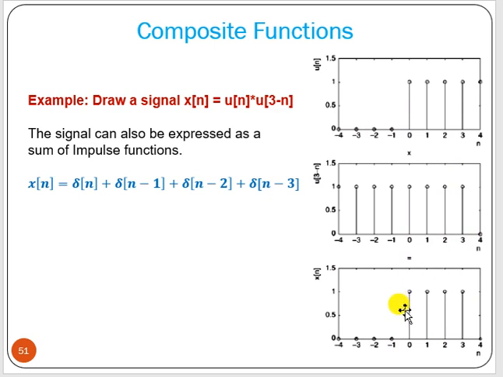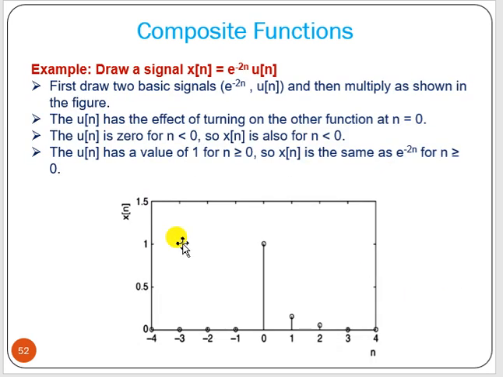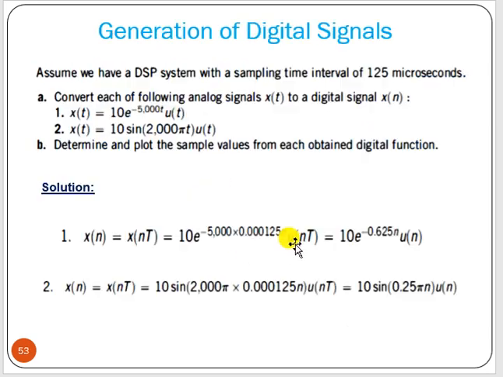Only these 4 values we have, which is nothing but del n, del n minus 1, del n minus 2, del n minus 3. That is the multiplication function. The part below 0 becomes 0, and from 4 to positive becomes 0. Only these 4 samples are here. So this is a drawing of the samples, no problem.